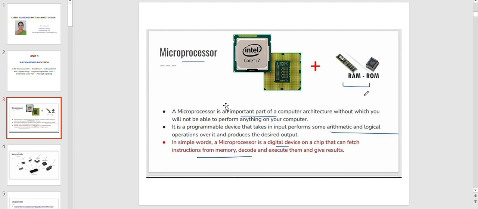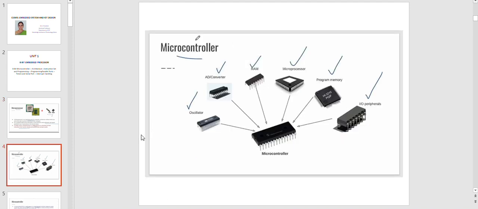A microprocessor is an important part of a computer architecture. Without it, we cannot perform anything on our computer. For example, Intel Core is one of the microprocessors. In simple words, a microprocessor is a digital device on a chip that can fetch instructions from memory, decode and execute them, and give results. Next, what is a microcontroller?